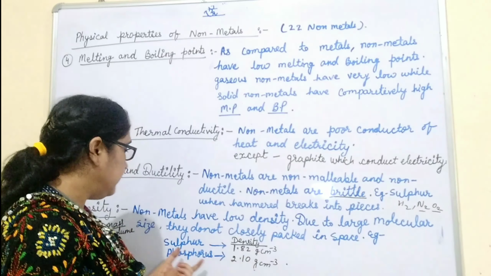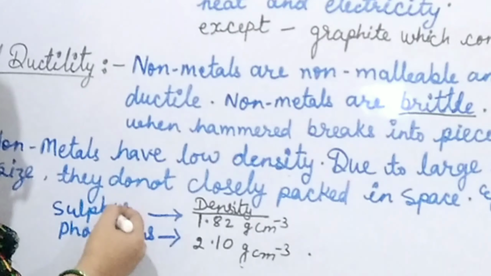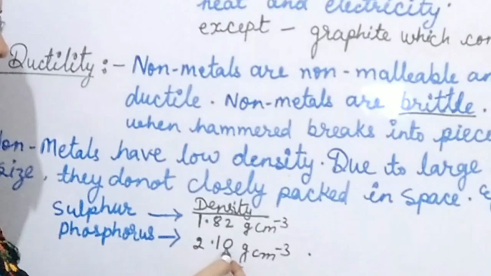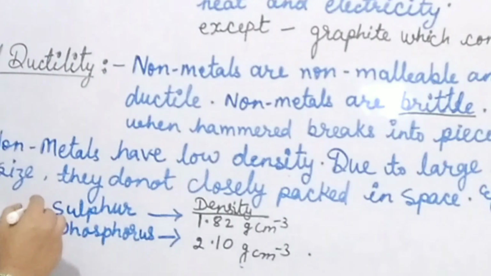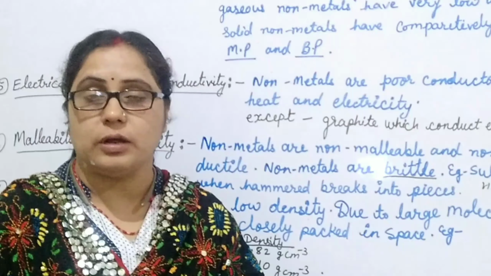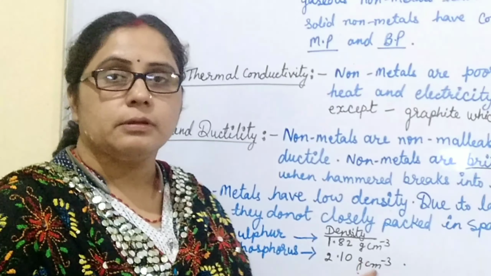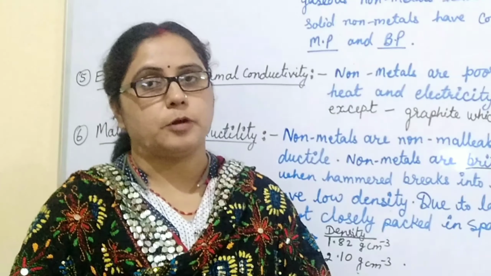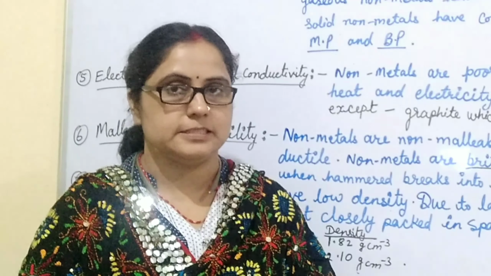For example, the density of sulfur is 1.82 gram per centimeter cube and the density of phosphorus is 2.10 gram per centimeter cube. These two are solid nonmetals. They have low density. Then think about the gaseous nonmetals. They have very low density. Thus, we can say that physical properties of nonmetals are just opposite of those of metals.